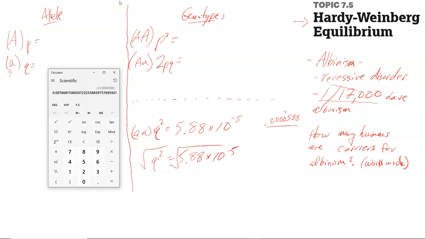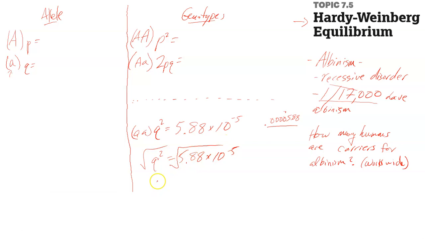So Q is equal to 0.0077. I'm going to write that over here, 0.0077.